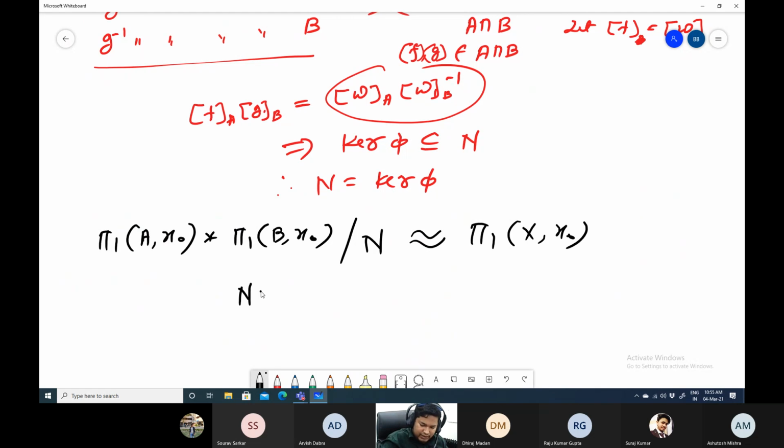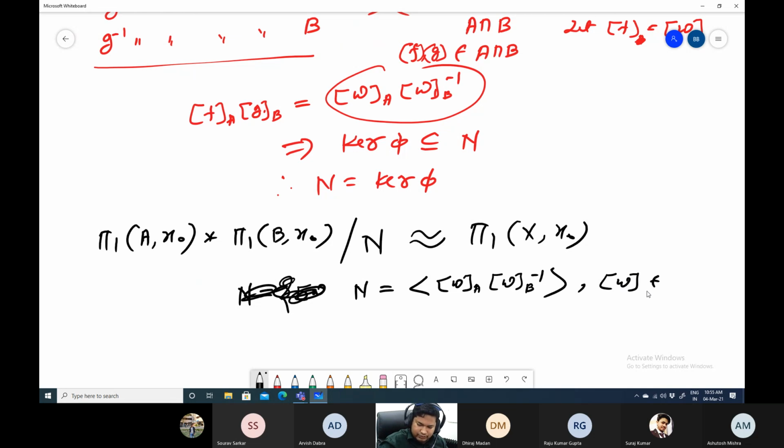What is N? N is the group generated by w_A w_B inverse, where w belongs to pi1(A intersection B, x0). That means if you know the fundamental group of A, the fundamental group of B, and the fundamental group of A intersection B, and if you know the structure, then you can compute the fundamental group of X.